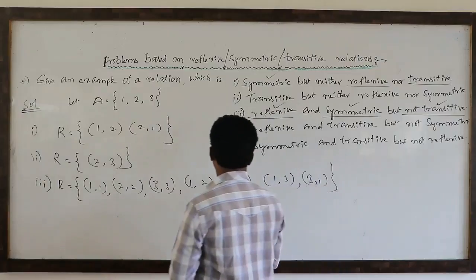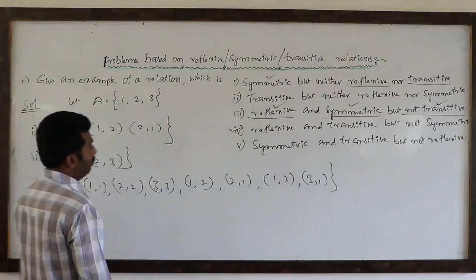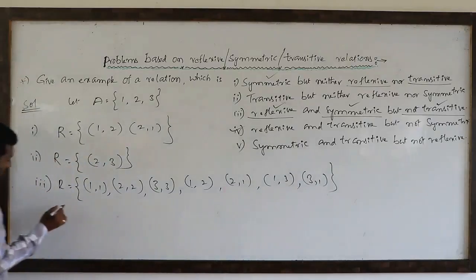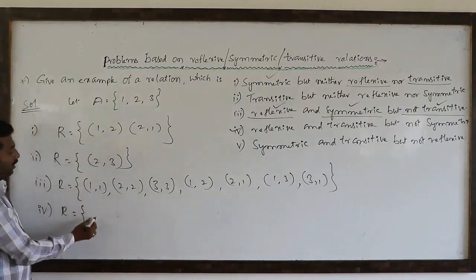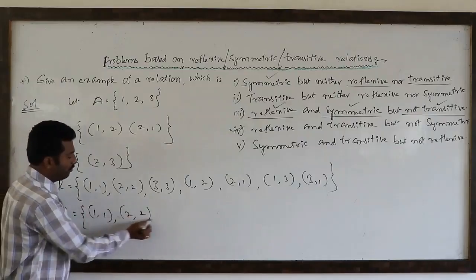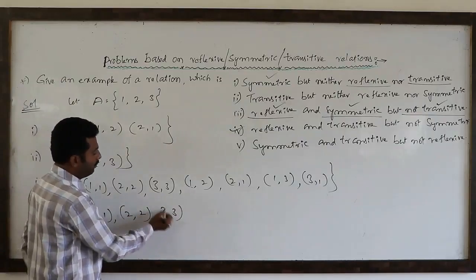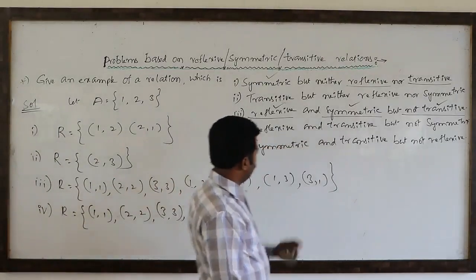Fourth example: reflexive and transitive but not symmetric. See here, reflexive means these three compulsory pairs should be there: (1, 1), (2, 2), (3, 3).